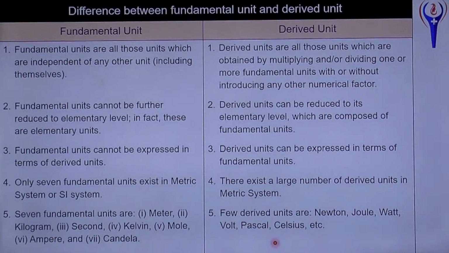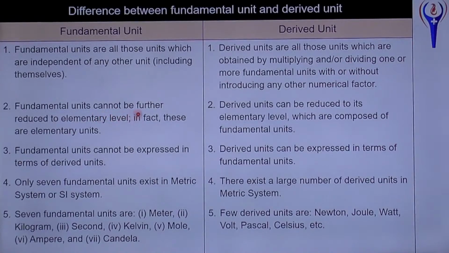These are the differences between basic, fundamental and derived quantities. Fundamental quantities or units are all those units which are independent of other units, or quantities. Fundamental quantities are those quantities which are independent of other quantities. For example, length, mass, time. Suppose you measure the length, no need to take care about the mass or time. Derived units are those units which are obtained by multiplying or dividing one or more fundamental units, or depend on other fundamental quantities.